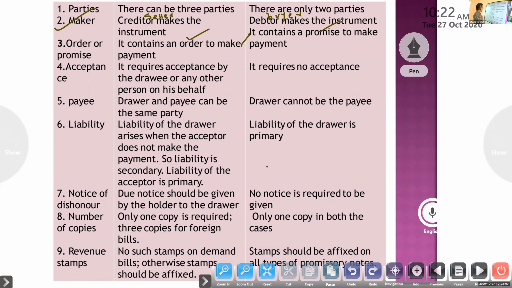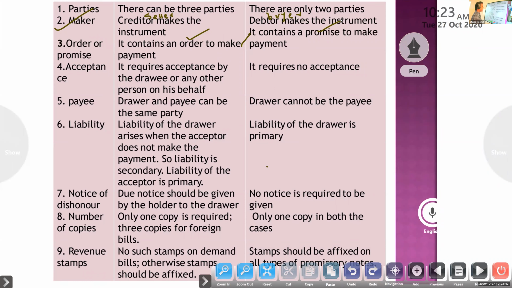Next, acceptance. In a bill of exchange, as we already said, for it to become a valid bill of exchange, we need acceptance by the drawee. Acceptance by the drawee is essential. Means the bill is written by the seller. After writing the bill, he will give that bill to the buyer. Then the buyer has to sign that bill. That is known as accepting the bill. After signing that bill, they have to give it to the seller. Now, who is the holder of a bill of exchange? The seller is the holder of a bill of exchange.